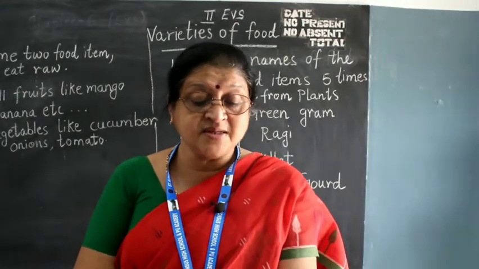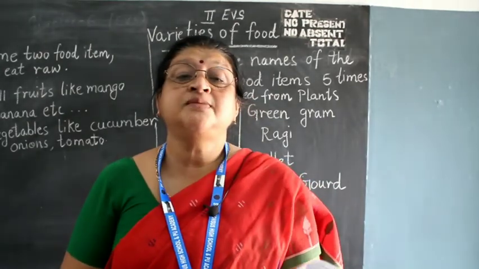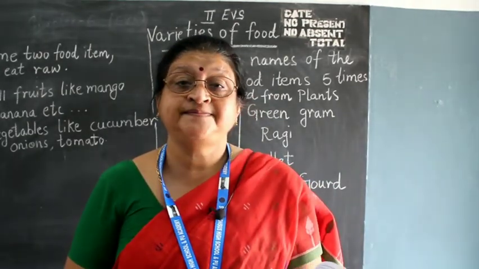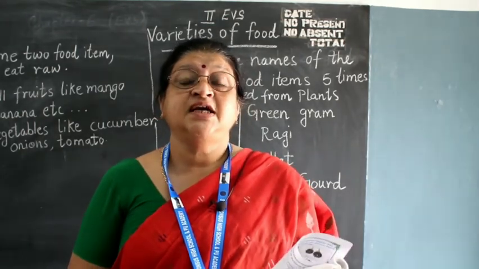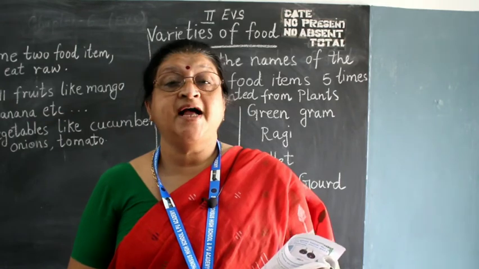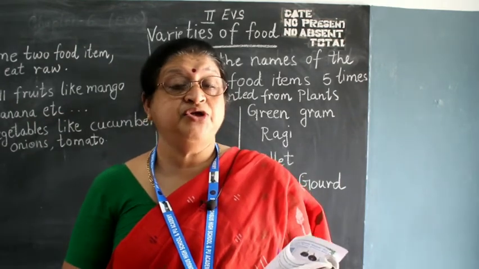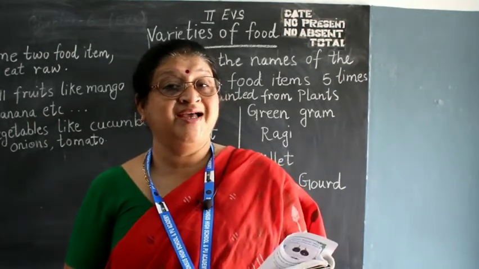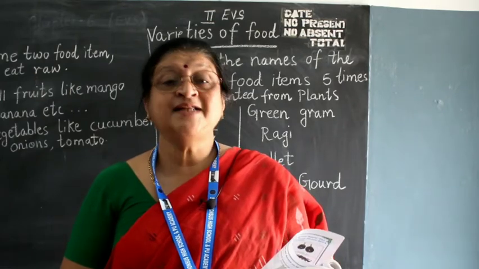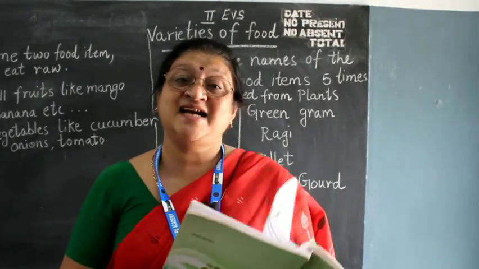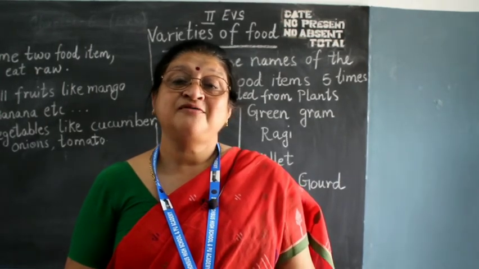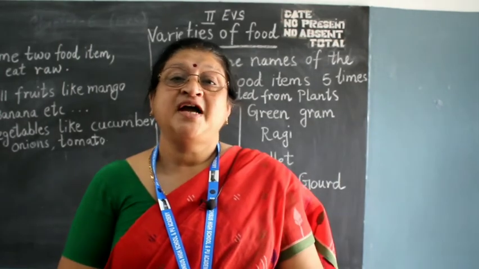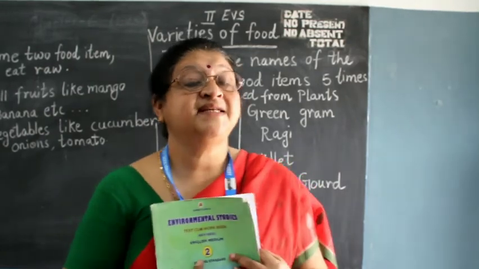Then what are the procedures and timings of eating? When should you take breakfast, lunch and dinner? And what are the balanced diet and nutrition diets for you children of 2nd standard? I close this. Please write.